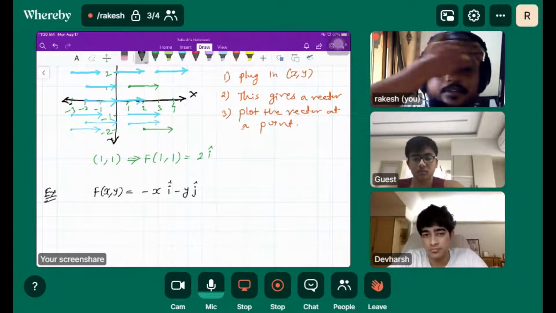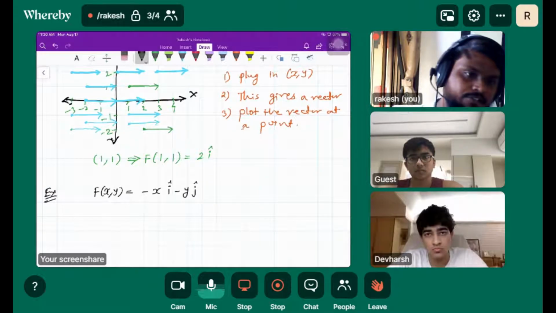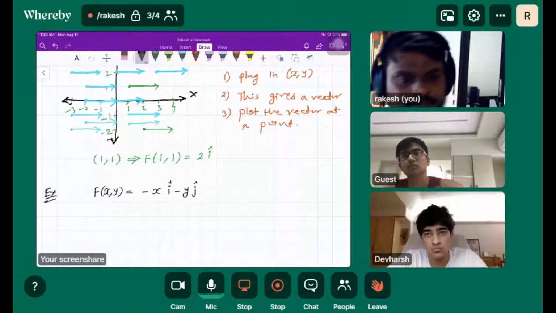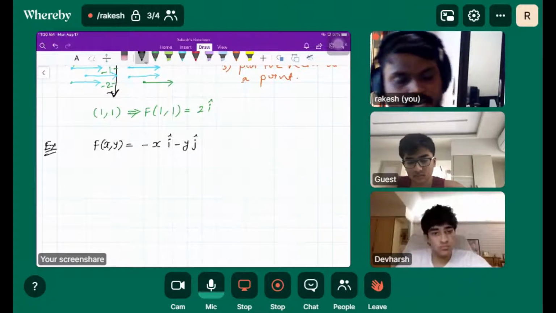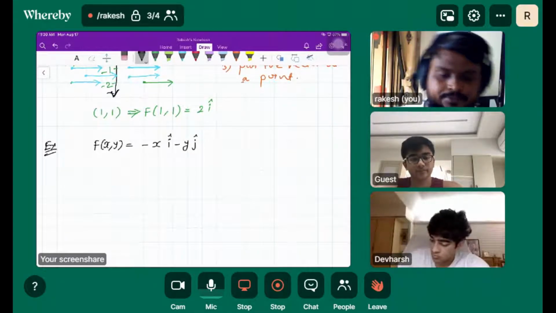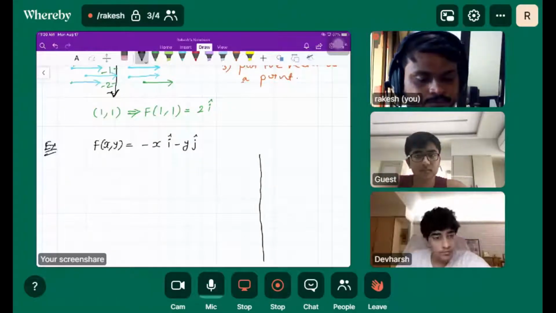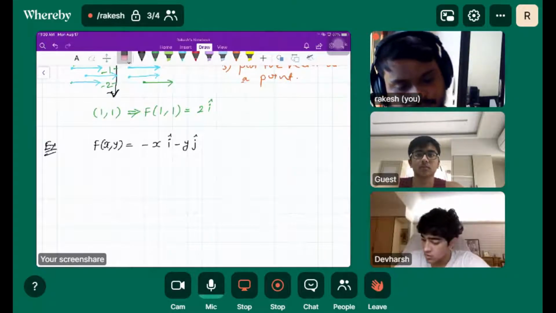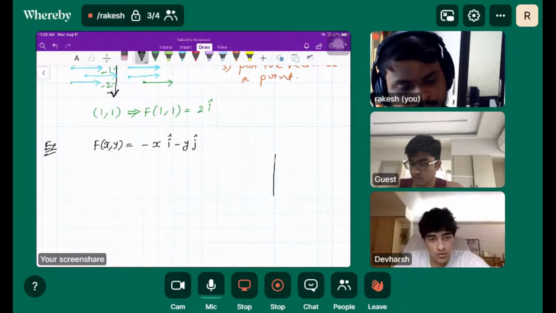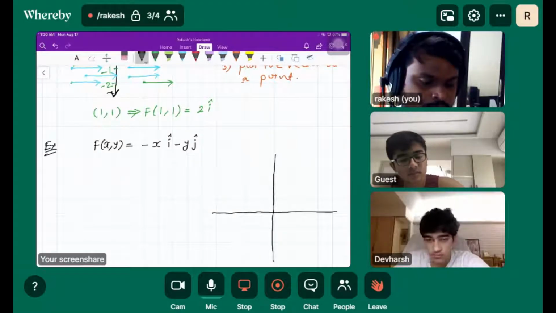Okay. So this is the second example. Let's try drawing this vector field. So how do we draw the vector field? What are the steps? So you take random points on the XY plot.